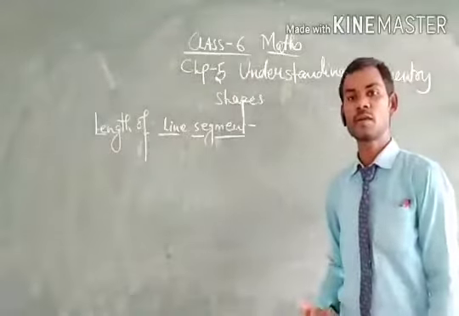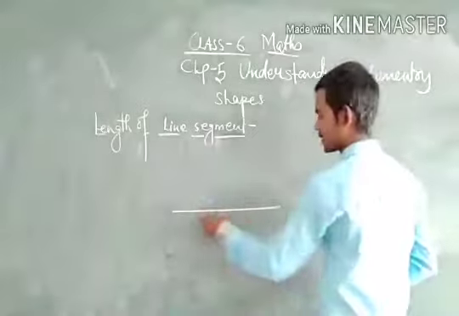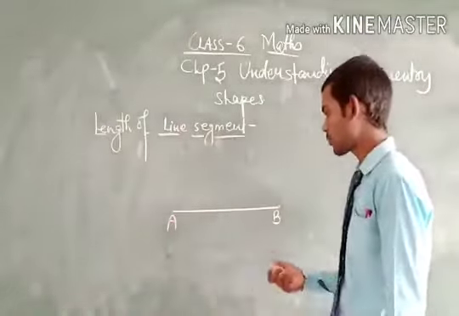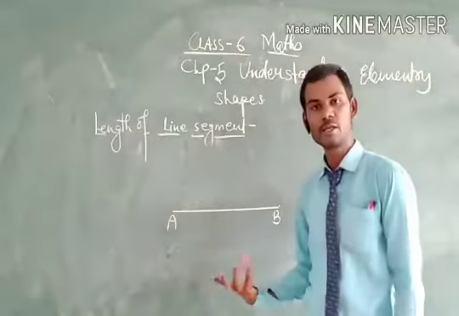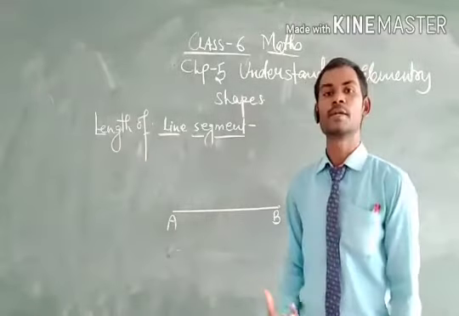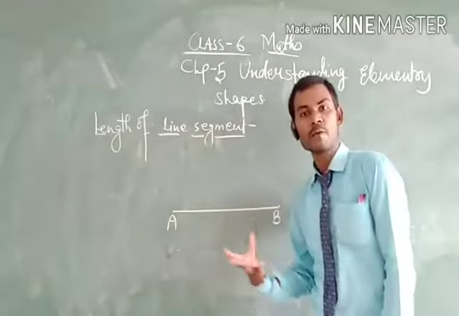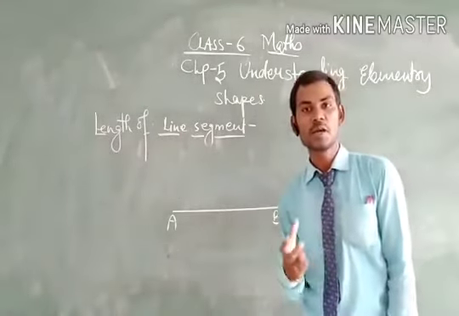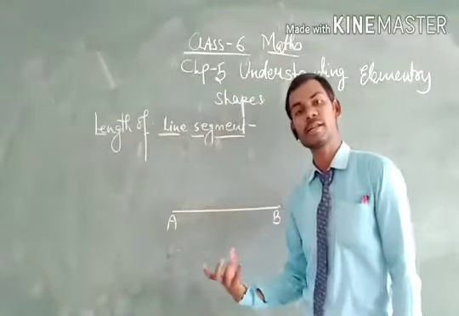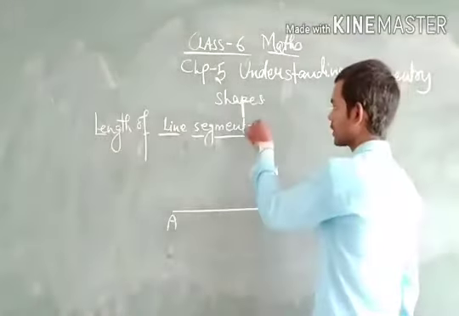For this, suppose we have a line segment AB. Then we have to find out how long it is. That means we have to find out the distance between the two points. In order to find the length of this line segment, we have to find the distance between these two points, that is, the distance between the points A and B.